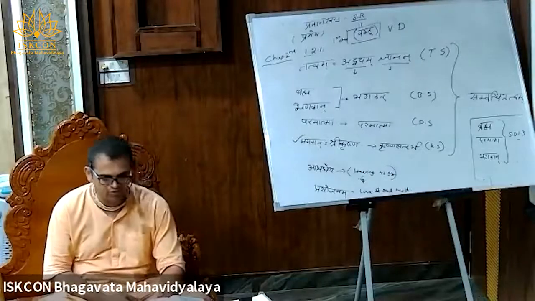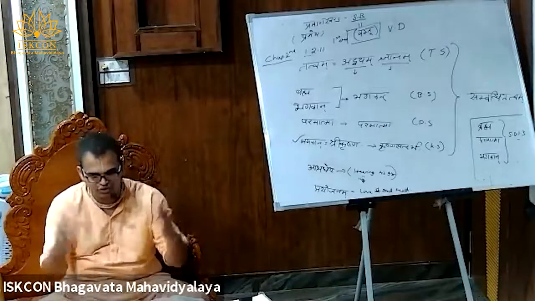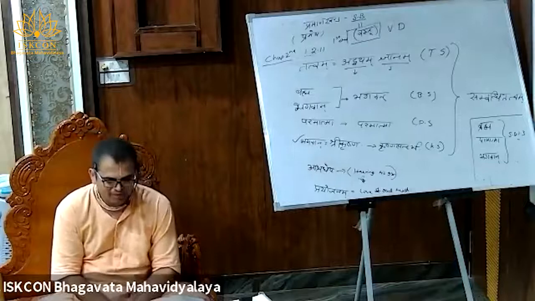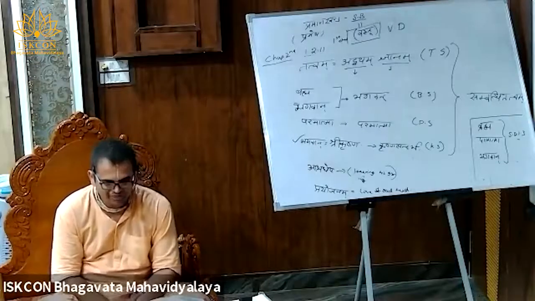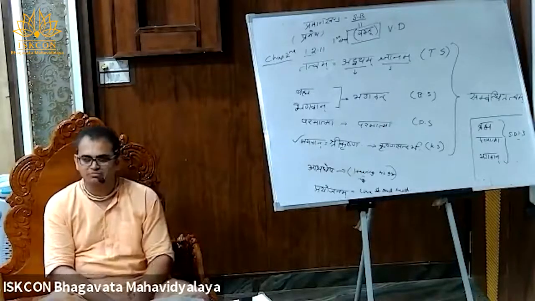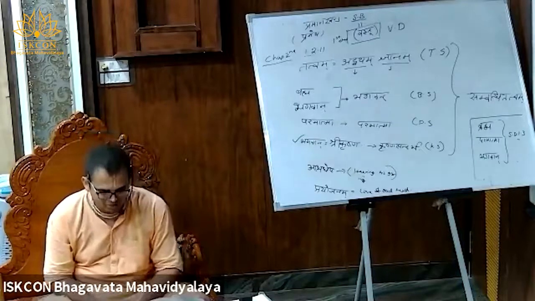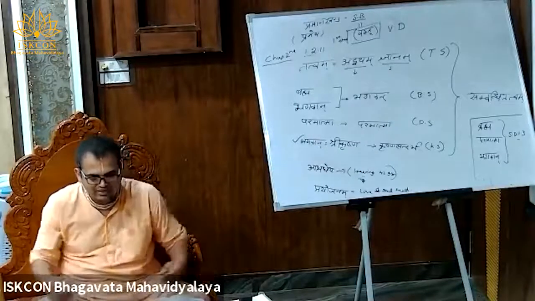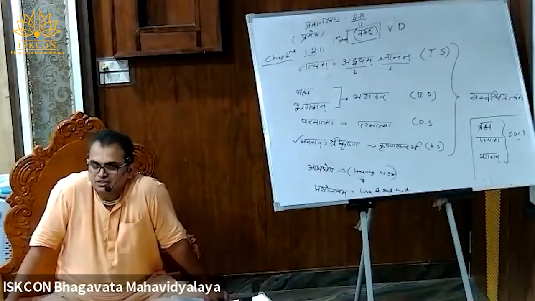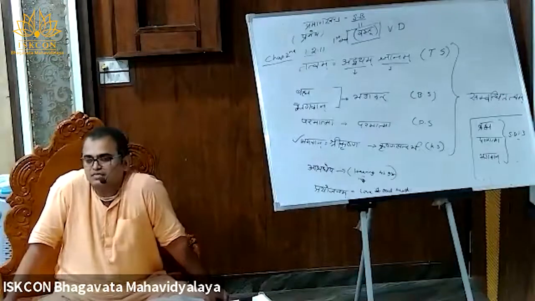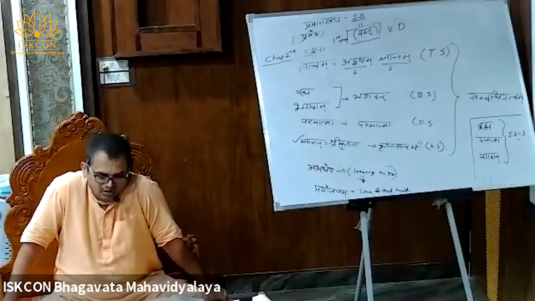Virat Rupa is also manufactured, and Brahmaji also comes from Garbhodaka Vishnu. Like this, all the Gunavataras are coming, and Kshirodakasai Vishnu is also a part. Kshirodakasai Vishnu is the Vilasa form of Garbhodaka Sai Vishnu.